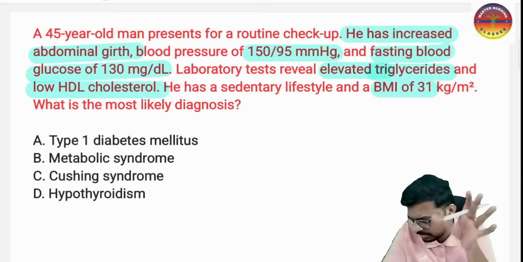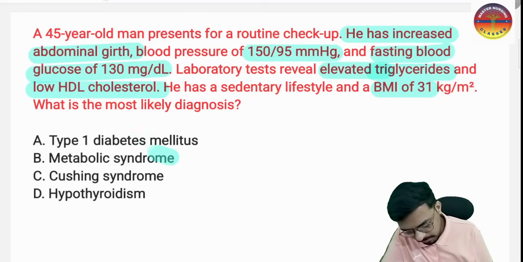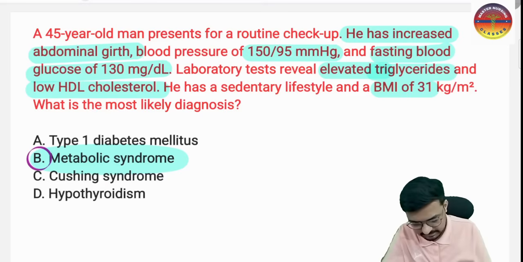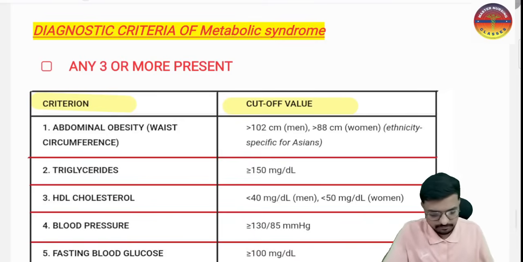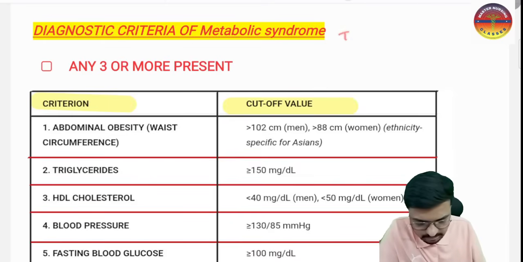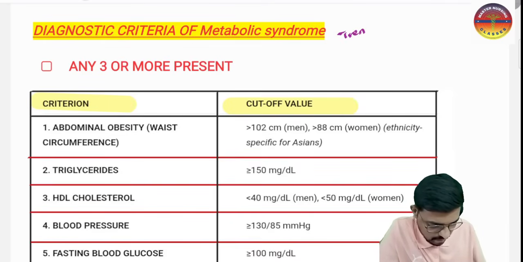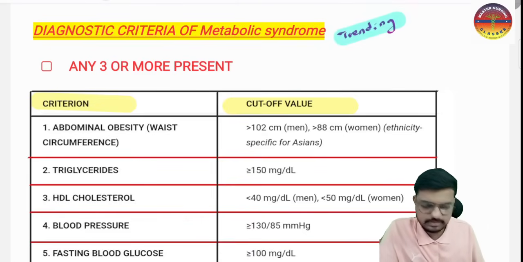Almost all people gave the correct answer. So metabolic syndrome is the correct answer. This is very important for your exam, you have to keep it in your mind. Right, yes. So here we have the very important diagnostic criteria of metabolic syndrome. This is very important for your upcoming NORCET. This is the trending question which may strike in the NORCET. This is the most trending question we have.